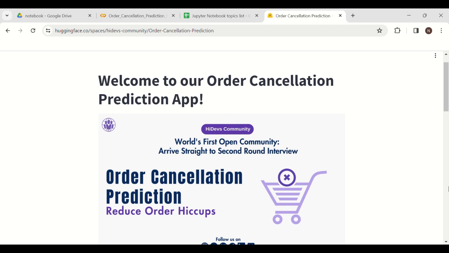So our today's topic is the order cancellation prediction app. Through this model, we will predict the chances of cancelling an order. We have created this web application using the Streamlit platform.